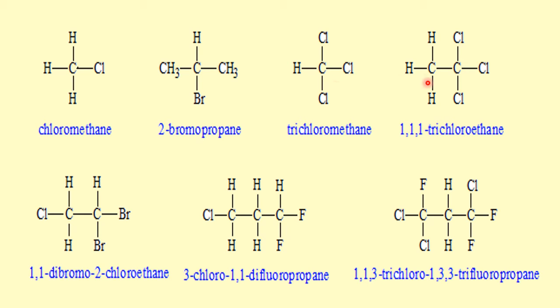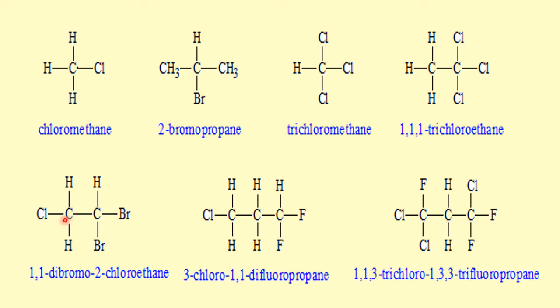Right. And now this one is the ethane family. The 3 hydrogen atoms of the second carbon atom are replaced by 3 chlorine atoms. Therefore, it is named as 1. On the 1, there are 3 chlorine atoms, therefore 1, 1, 1 trichloroethane. Why 1, 1, 1? Because 3 chlorine atoms are there. So it is 1 chloro, 1 chloro, 1 chloro. Instead of saying it like this, IUPAC has made it 1, 1, 1, and there are 3, so tri, and chlorine is there, so chloro. So 1, 1, 1 trichloroethane.